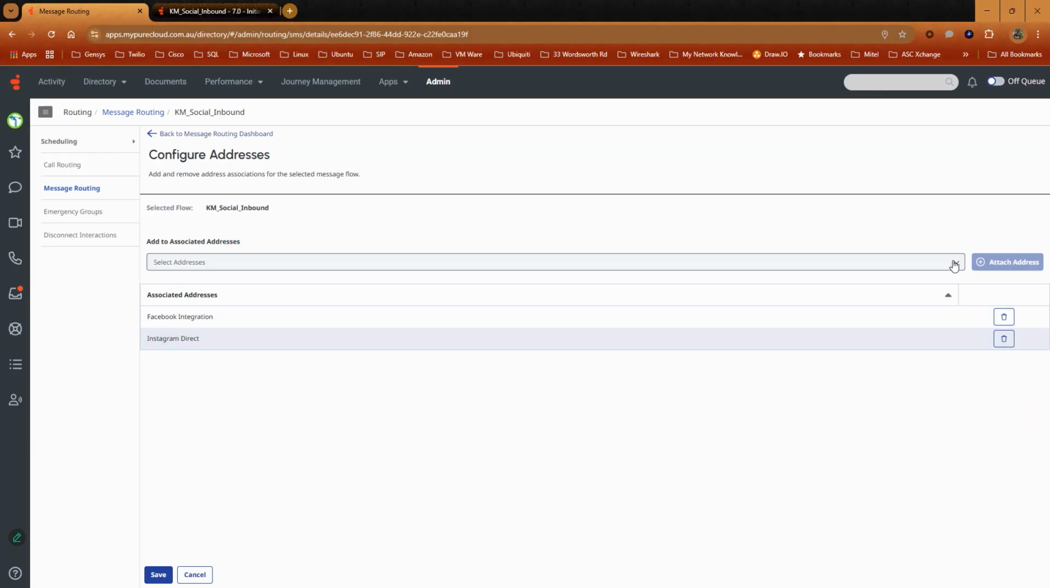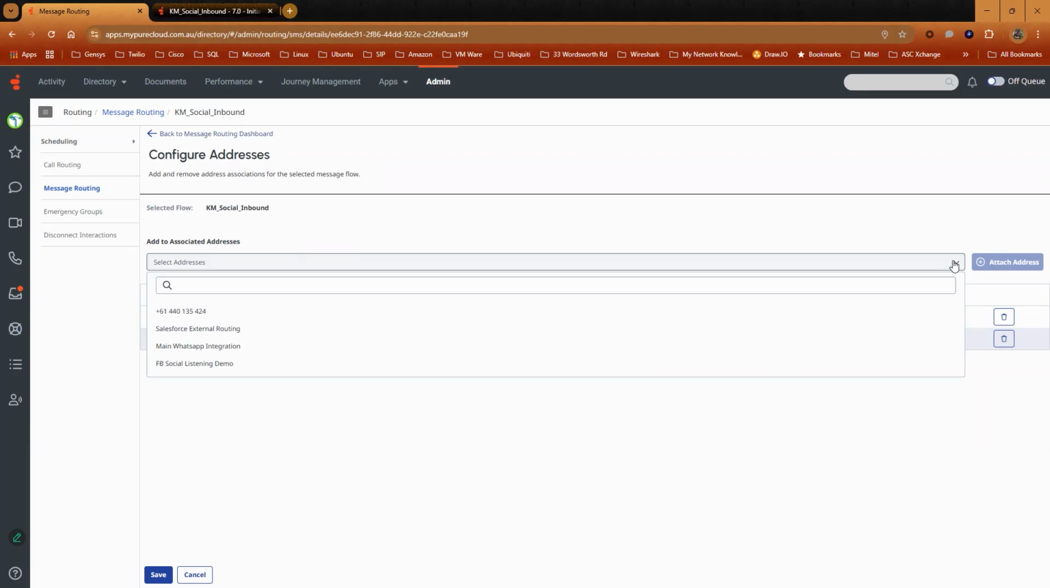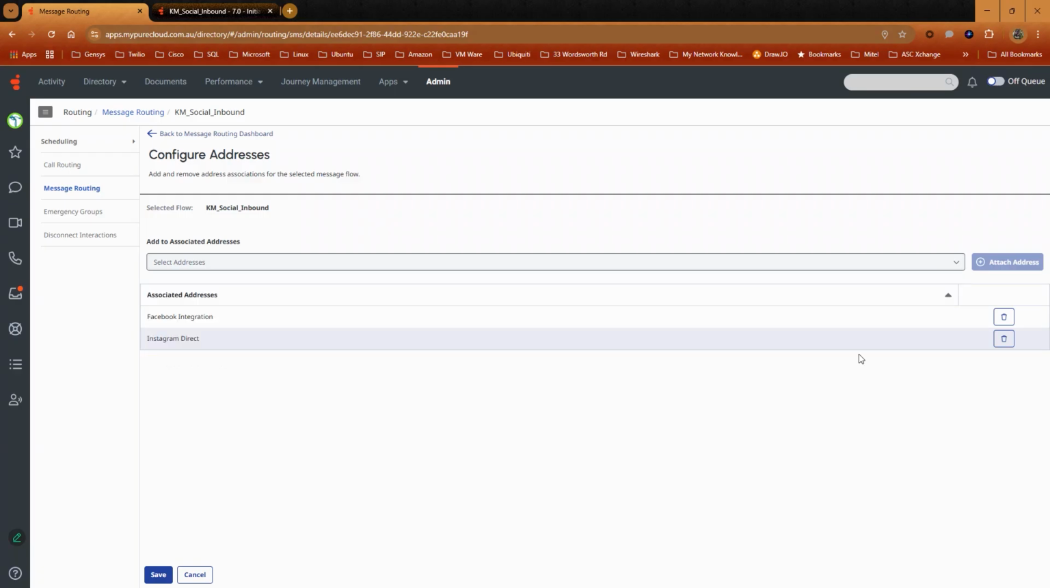To add a new integration, simply click the drop-down under Add Associated Addresses and select your integrations. Note, you can only associate an integration with one flow. As such, if you attempt to add an integration to another flow, a prompt will be presented seeking confirmation to remove the integration from the previous flow. You can have one flow with multiple integrations. For this demo, I have associated my flow with two integrations. Once done, click Save.